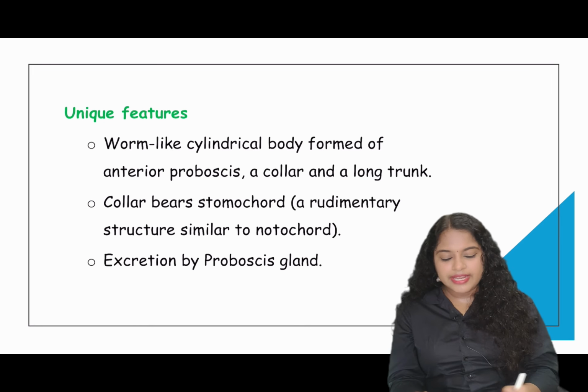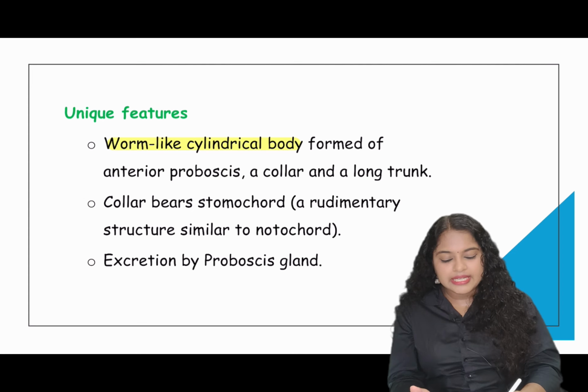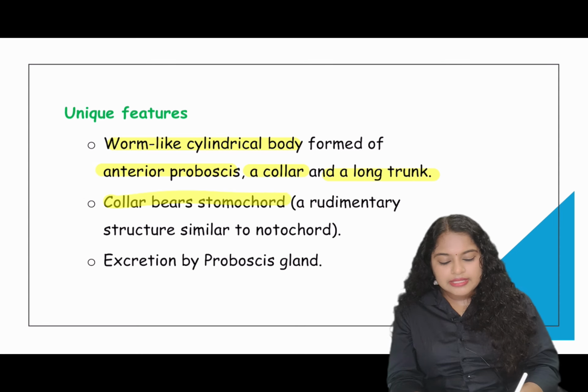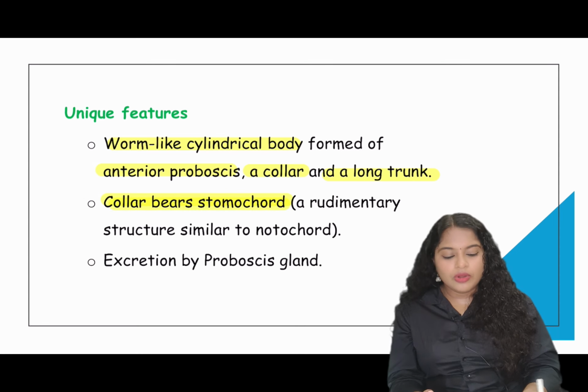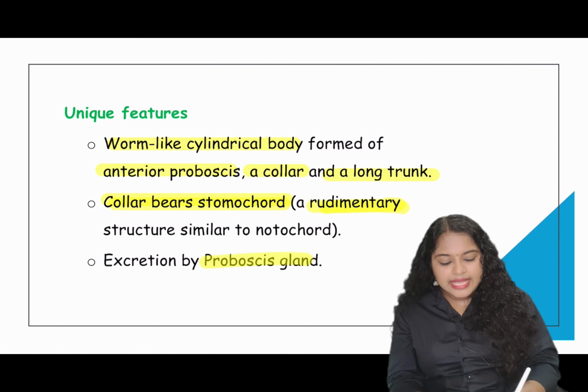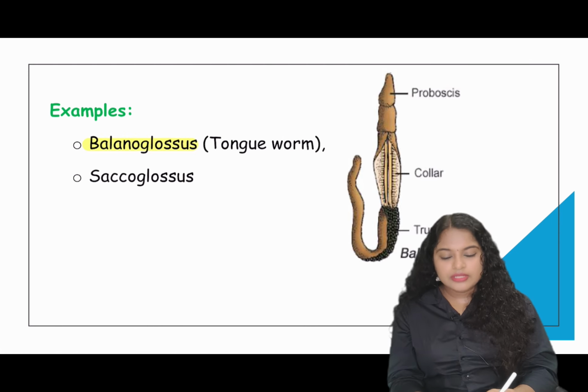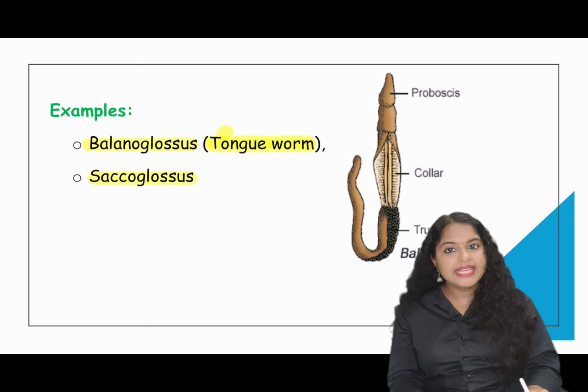Unique features of this phylum: they have a worm-like cylindrical body which is formed of three parts, that is anterior proboscis, a collar, and a long trunk. The collar bears stomochord. This stomochord is a rudimentary structure which is similar to that of a notochord. Their excretion is by proboscis gland. Examples are Balanoglossus and Saccoglossus. Balanoglossus is also called the tongue worm.